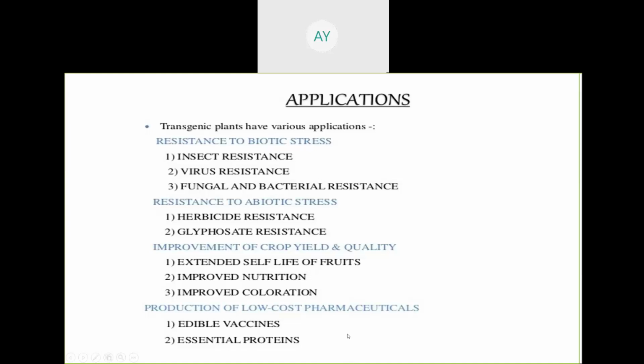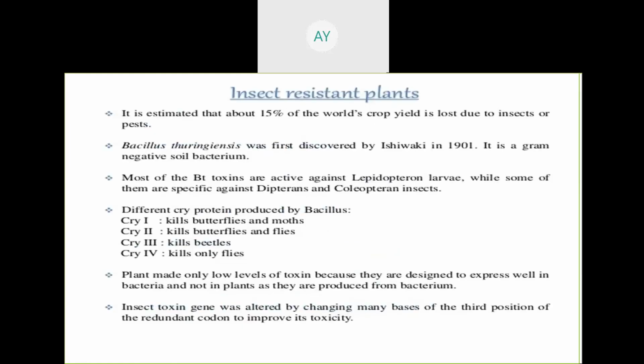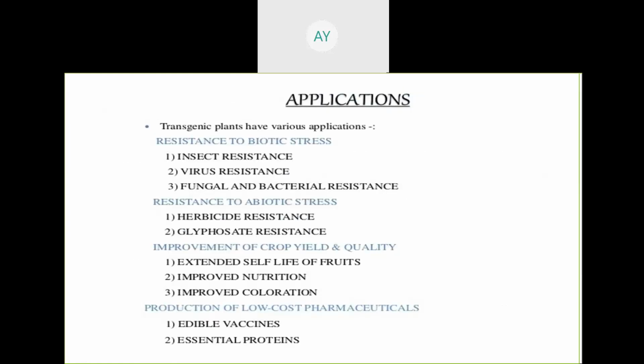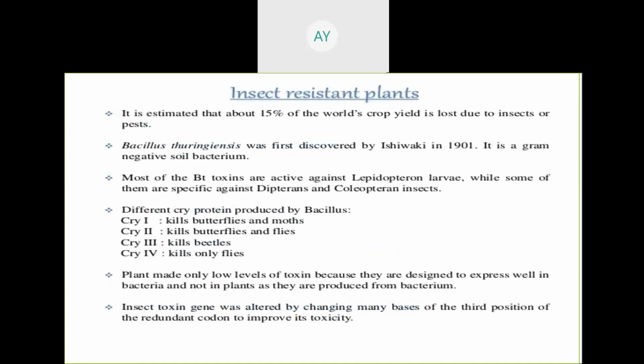Essential protein, that is enriching the concentration of protein in particular legume crops, or essential fat, meaning you can enhance the fat content in case of pulse and oil producing crops. So these are the applications of the transgenic crop. How is it feasible? Through recombinant DNA technology and plant tissue culture. Next, insecticide resistant plant. I have already discussed BT cotton in the previous class.